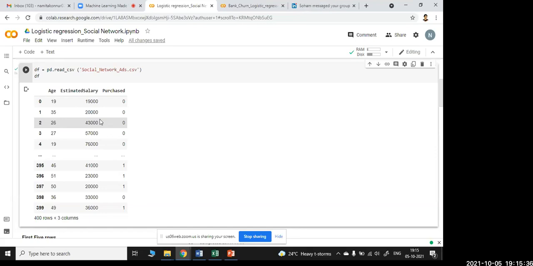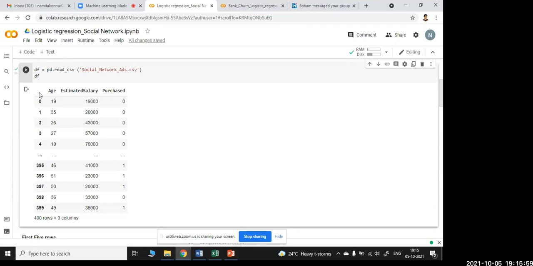Okay, so this data will tell us the age, the estimated salary and purchase. So based on the age and the estimated salary, we can decide who can purchase and who cannot purchase. Now, as I told in the problem statement, you have seen that user ID and gender were there.